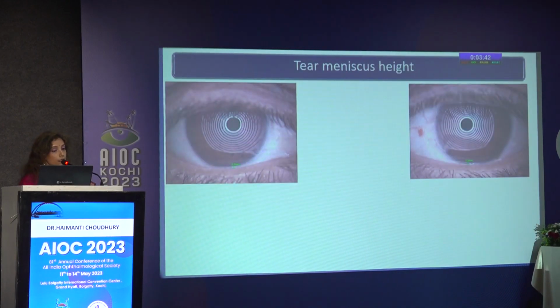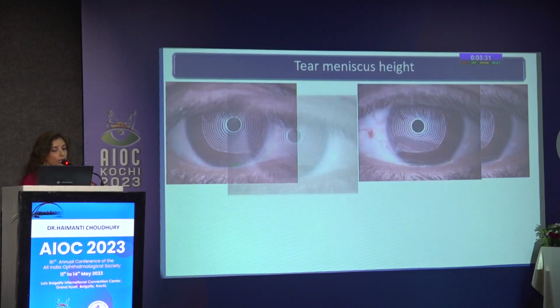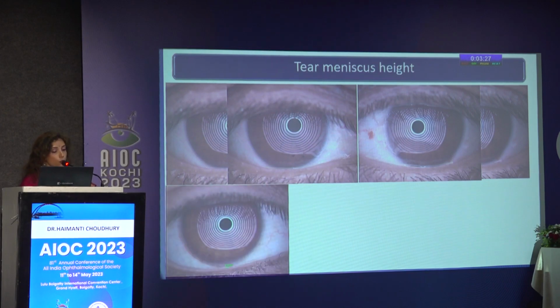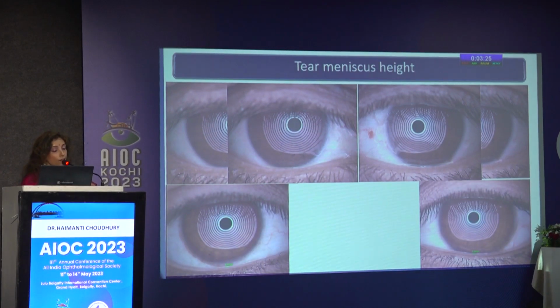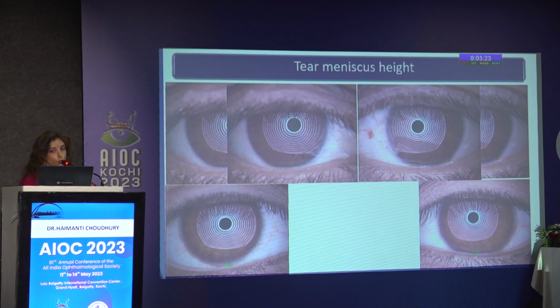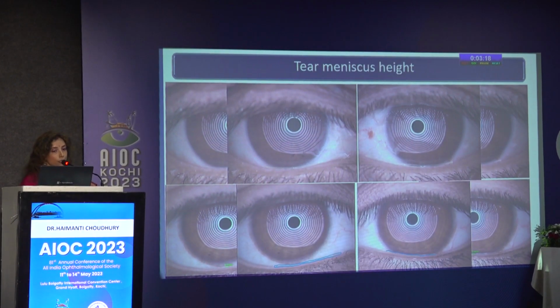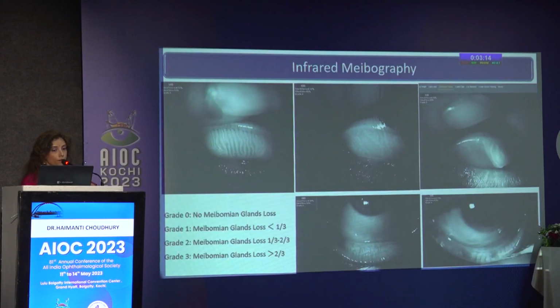Tear meniscus height is measured with an inbuilt ruler in line with the pupillary center. The above two figures here have normal TMH, which is 0.2 and 0.3 in this case, and you will note that they have normal tear meniscus volume. Compare this to the two figures below, which have abnormal TMH of 0.12 and 0.14, and you will also note that their tear meniscus volume is lesser than the two figures on top.